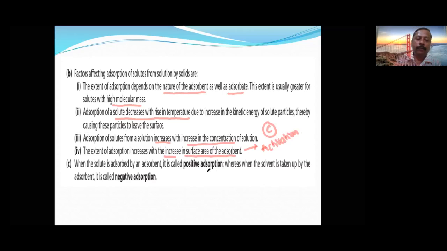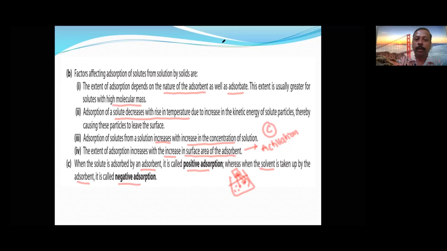If the solute is adsorbed by the adsorbent, then it is called positive adsorption. When the solvent is taken by the adsorbent, then it is called negative adsorption. So let us take this as the solution, and these are the solute. Now we will keep an adsorbent here. If it adsorbs solute, positive adsorption. If it adsorbs solvent, then it is negative adsorption. Positive and negative adsorption, I think it is clear now.